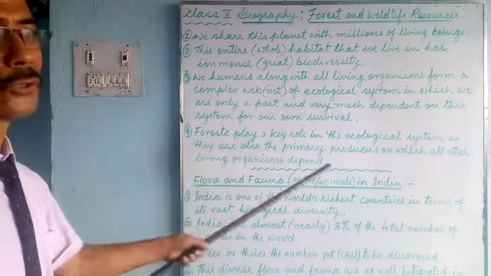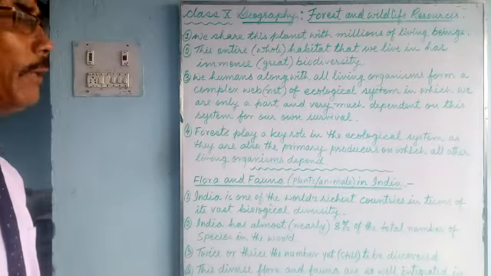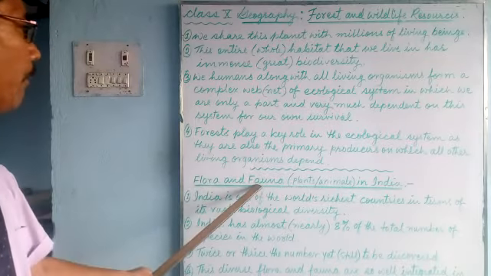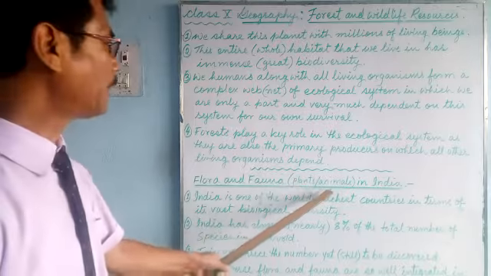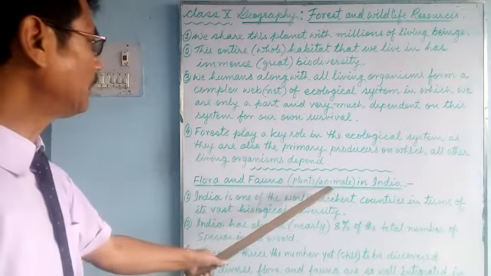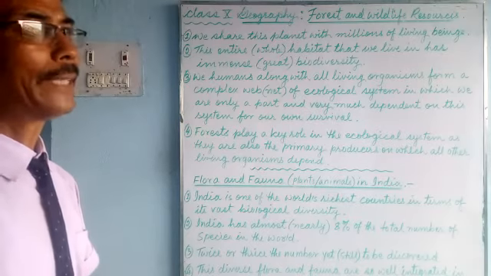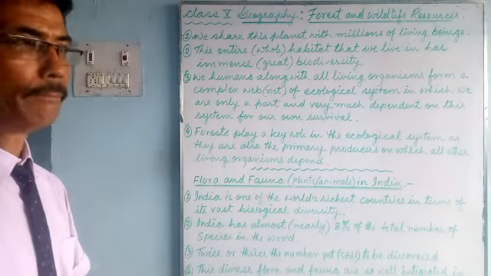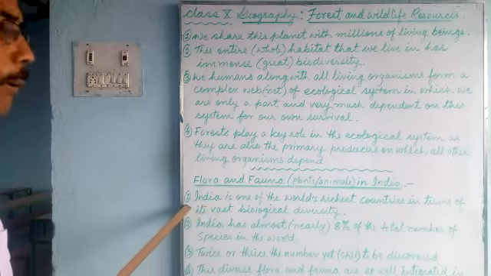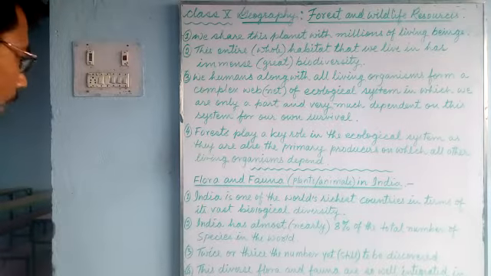So this is a short introduction. Now we'll go through flora and fauna. Flora means plants, fauna means animals. In India, plants and animals, we'll talk about them in detail. First we'll go through four points.